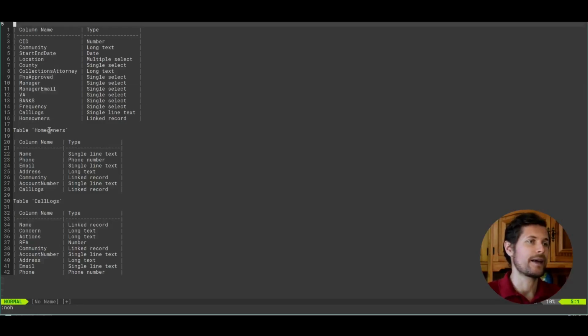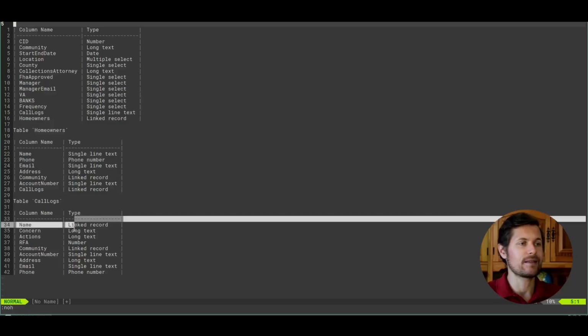The second one is the homeowners, so everybody that is a member of any of these communities. It has a name, phone, mail, home address, and so on. And then it has the table call logs, which are the logs that are going to be saved by the AI agent after the call has ended. It has the name of the homeowner, the concern, the actions that were taken and that the AI agent suggested, account number, and so on. And this is the type of it.